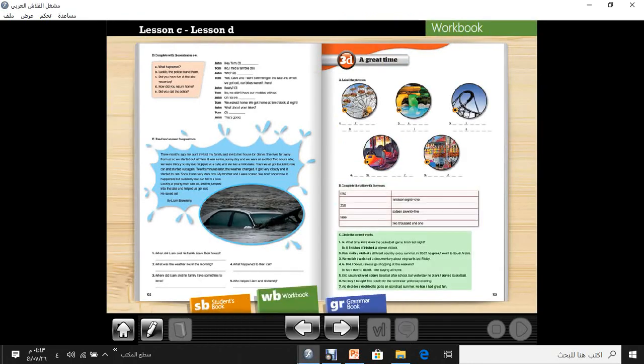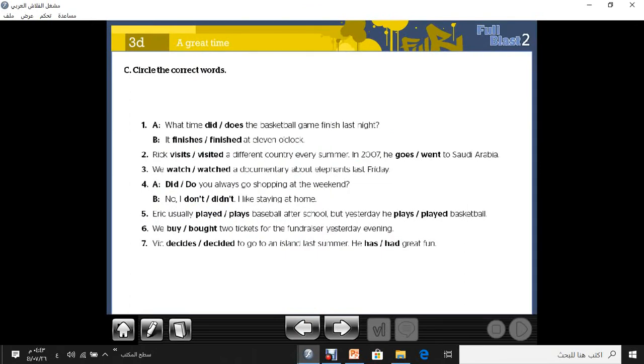Okay guys, here exercise number C on page 103. Circle the correct words. Number 1, A speaks to B. What time did, does. When the choices are did or does, you can say that the choice is between the present simple and the past simple. So we will complete reading the question until the end. What time does the basketball game finish last night? Last night. We have to pay attention to this word, please. Last night. So what will we choose?